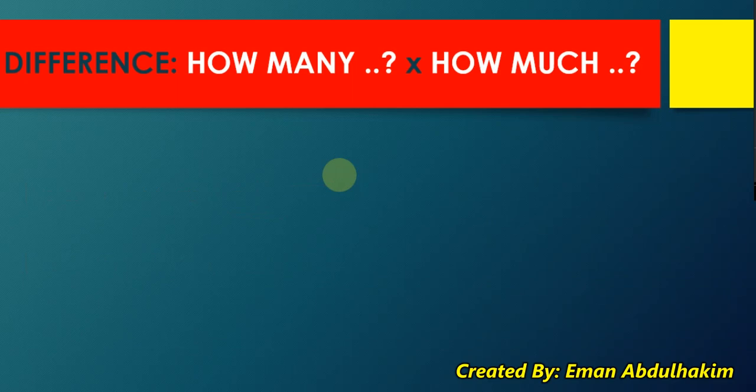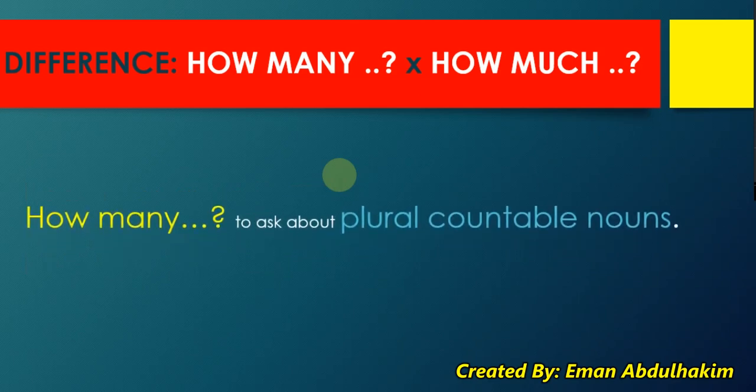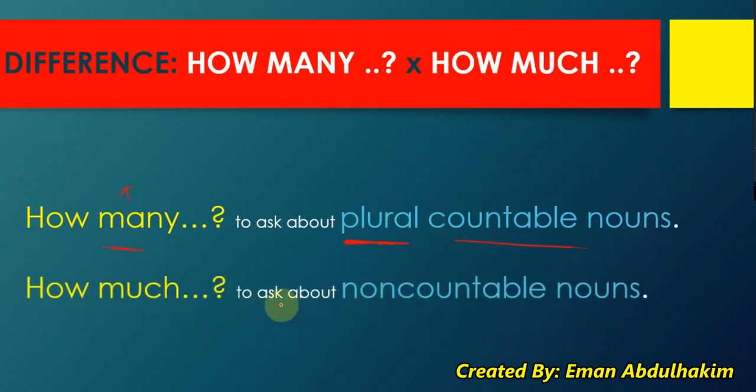Okay, now when we want to ask questions, we use how many to ask about, of course, because we are asking about how many, so it's more than one. Plural countable nouns. And how much for non-countable nouns. How much coffee did you have today? Oh, actually, I had 2 cups of coffee. Tell me the truth. How much coffee did you have? Okay, I think I had 2.5 cups of coffee. So how much water did you drink? I don't remember.